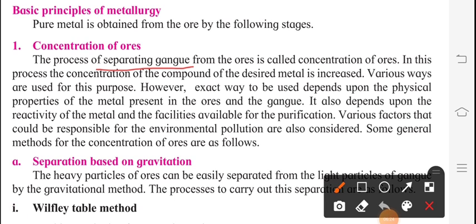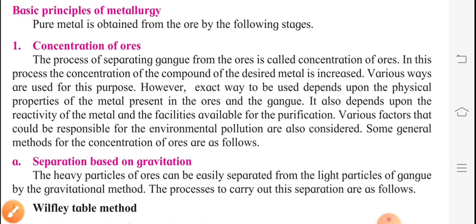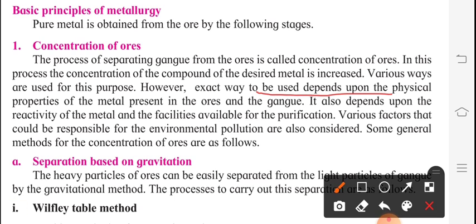In this process of separating gangue, what is gangue? These are the impurities in the metals from the ore. The removal of the gangue present in the ore is called concentration of ore. In this process, the concentration of the compound of the desired metal is increased. Various ways are used for this purpose. However, the exact way to be used depends upon the physical properties of the metal present in the ores and the gangue. It also depends upon the reactivity of the metal and the facilities available for the purification.